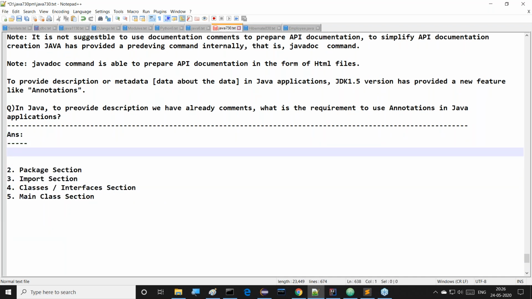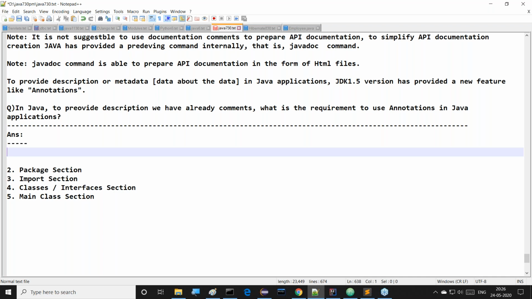Right. In a simple point, if you want to conclude now, if you provide comments, the comments and their description are available up to the .java file only. They may or may not be available after completion of the compilation. Maximum, the comments and their description may not exist after the compilation of our program. In the .class file, they may not exist. That means our provided comments will not be available up to runtime of our application.